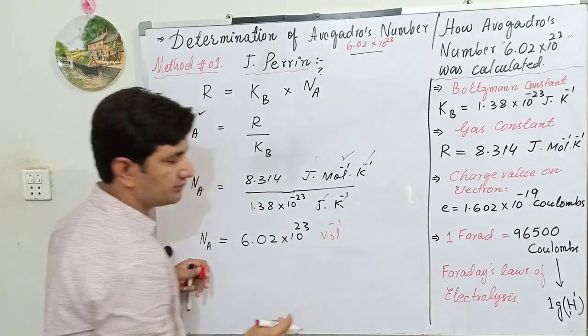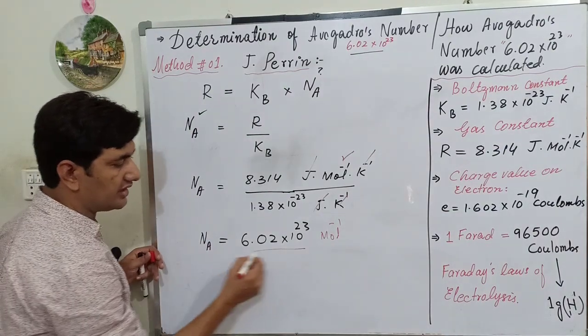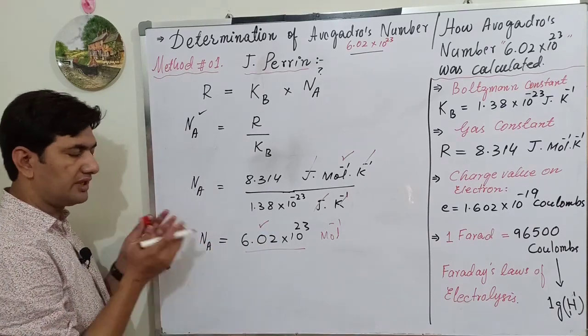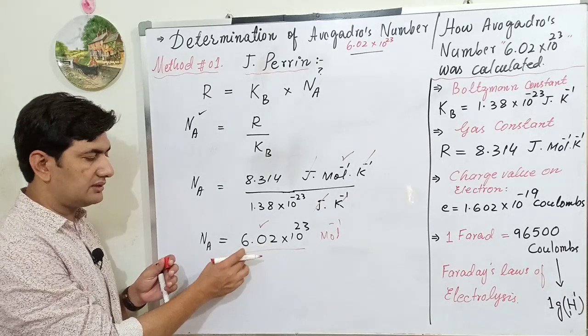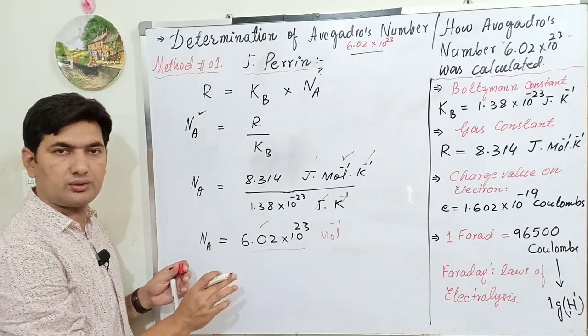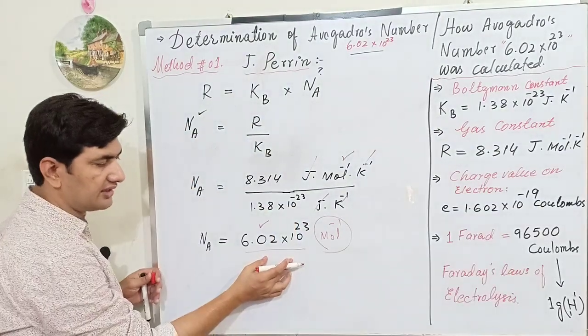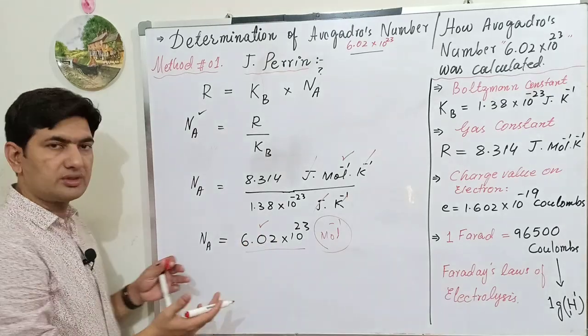What is the meaning of this mole inverse? 1 mole of any substance contains a fixed number of particles. That is now experimentally proved, and quantitatively this value is 6.02 × 10^23. It means 1 mole of any gas contains a fixed number of particles, and that number is 6.02 × 10^23.